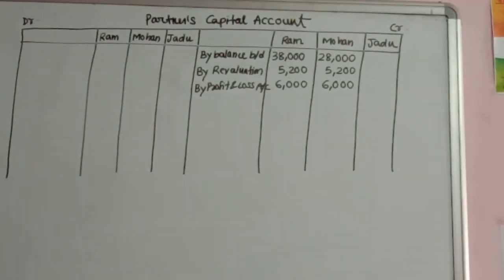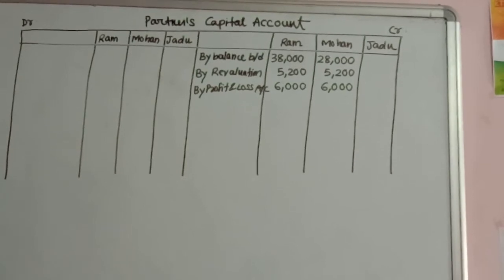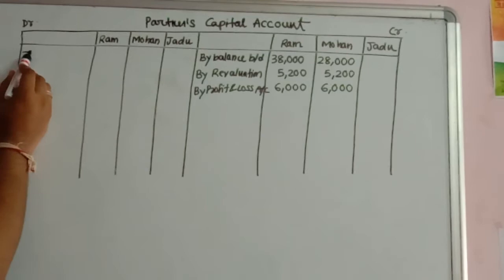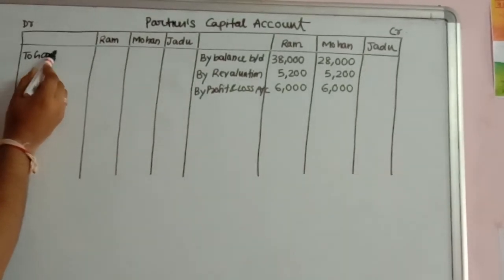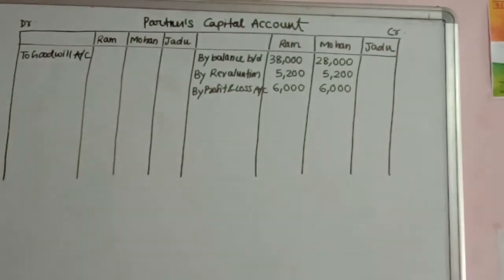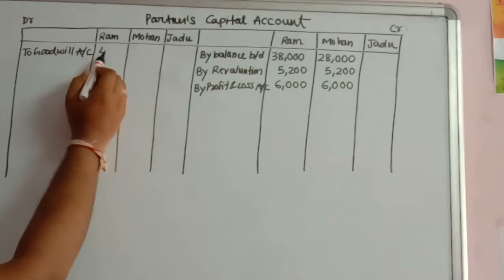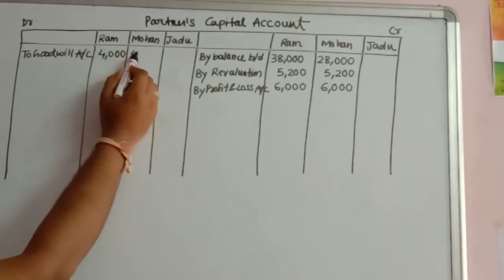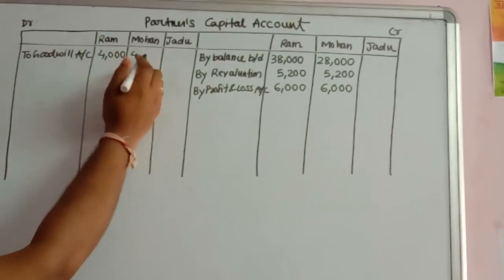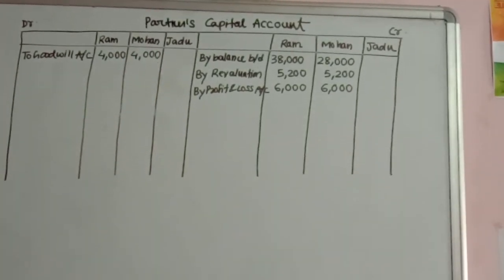Next, we will deal with the adjustment related to goodwill. Now, goodwill has been written off, and that led to reduction in partners capital, and that is why partners capital was debited. So we will make the entry on the debit side to goodwill account. The goodwill amount was valued at rupees 8,000, and each of the partners account was debited by rupees 4,000.